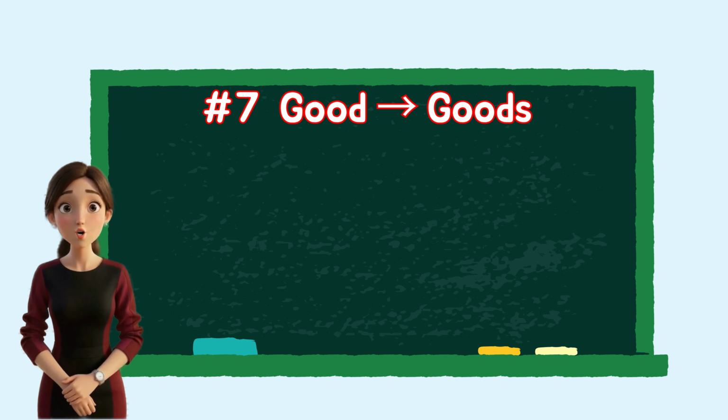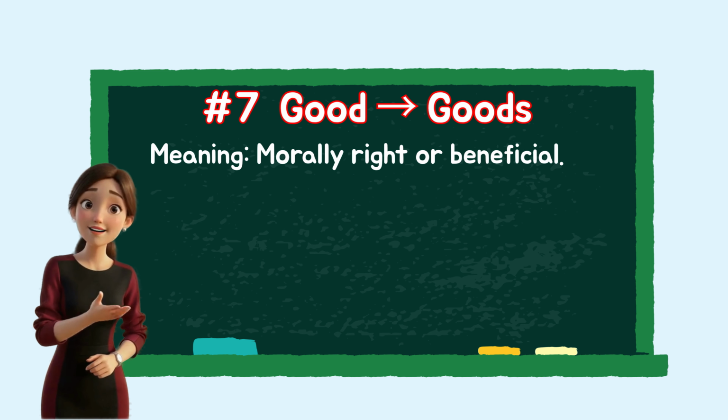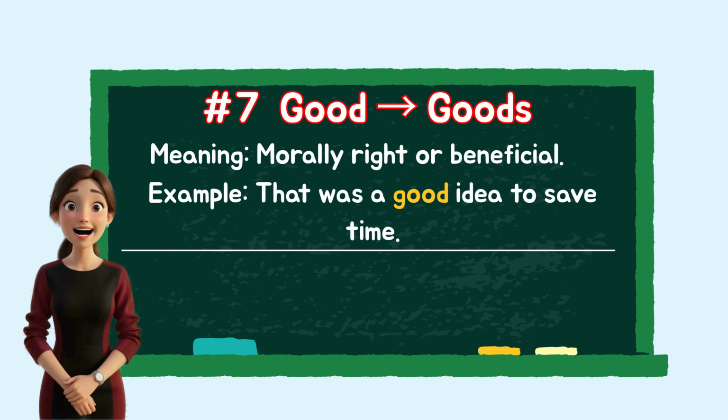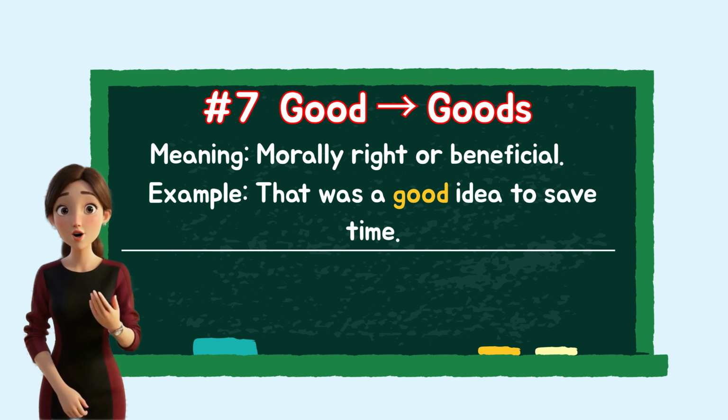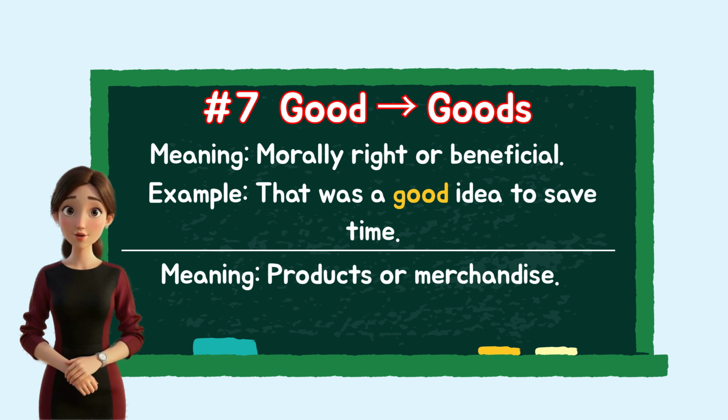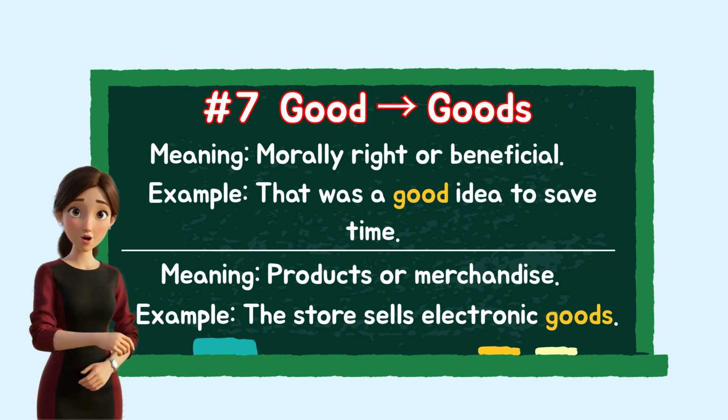Number 7. Good. It means morally right or beneficial. Example, that was a good idea to save time. When we add s to the word, it becomes goods, which means products or merchandise. Example, the store sells electronic goods.